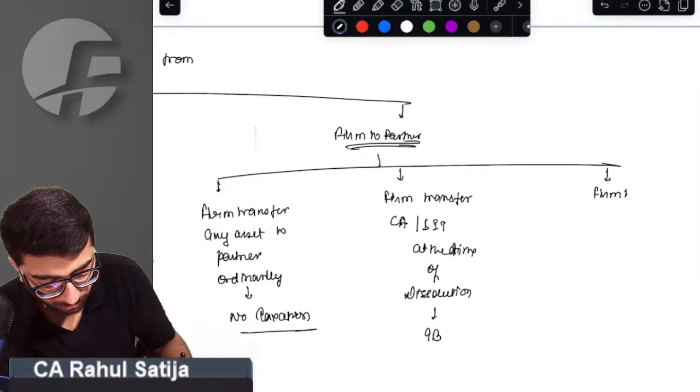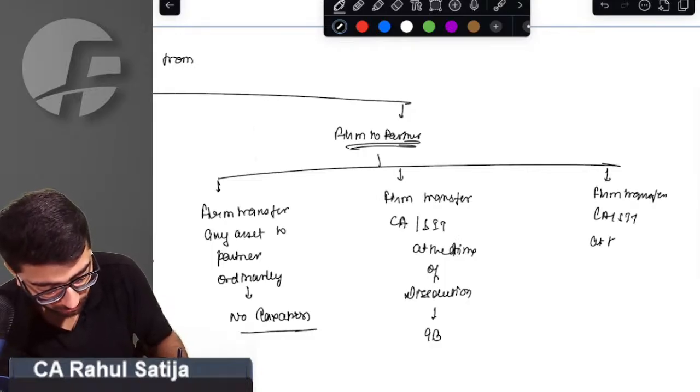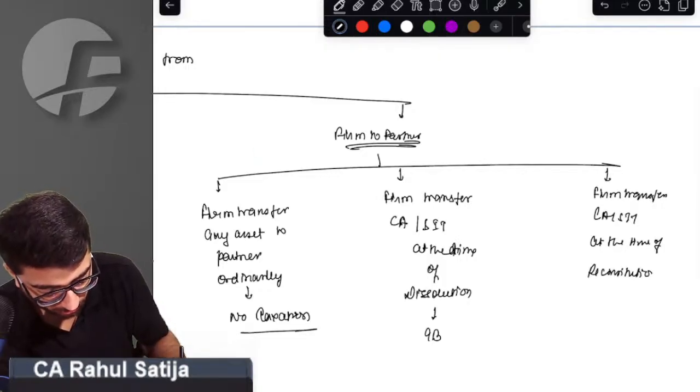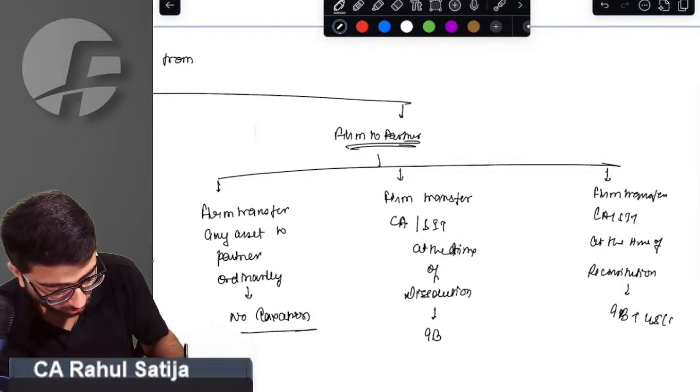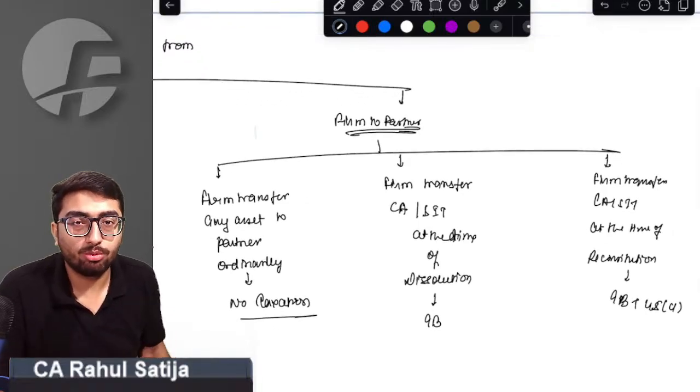If the firm transfers a capital asset or stock in trade at the time of reconstitution, 9B along with 45(4) shall apply. Both will apply.